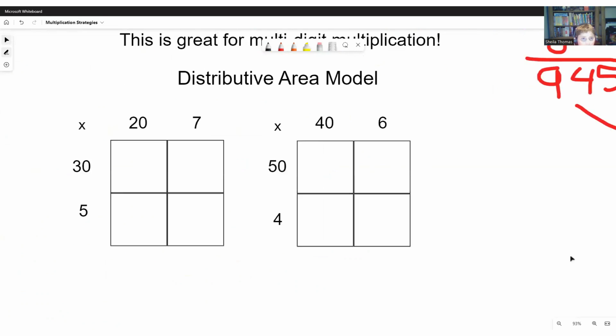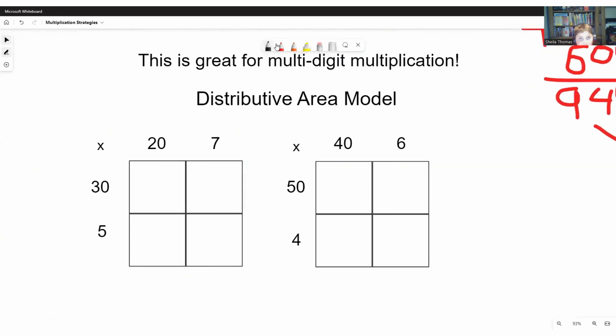Okay, now we are moving on to our distributive area model. I will be using the same sums so that we're similar with the answers. So what you do is you divide the numbers into their place values like I have set up here.